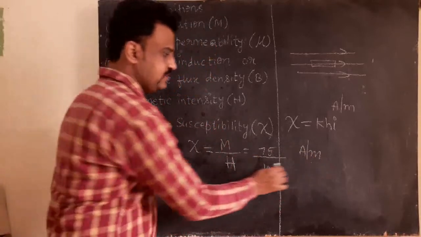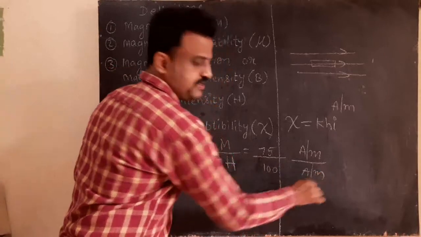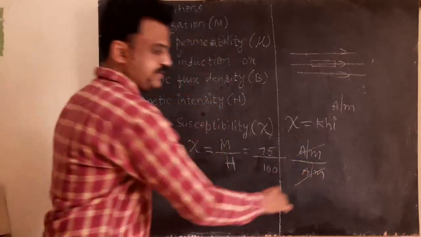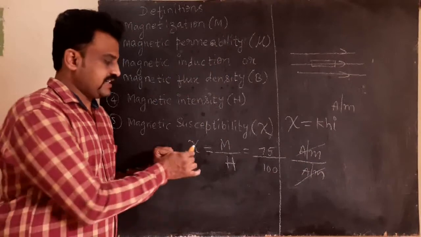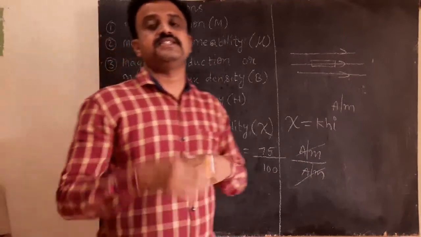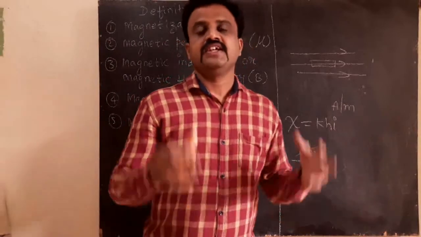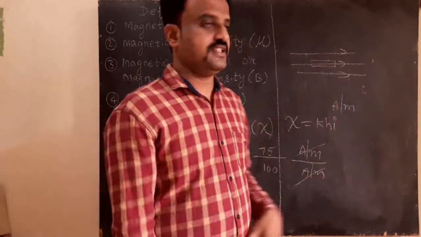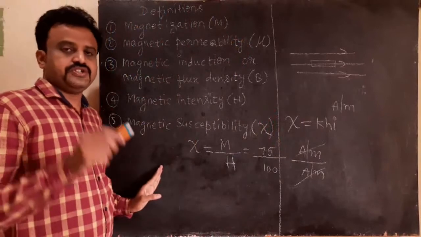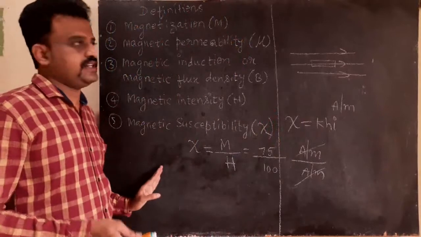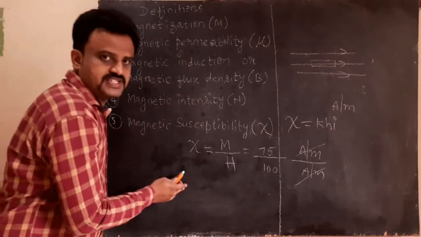Magnetic intensity unit is ampere per meter. Ampere per meter cancel each other. As a result, magnetic susceptibility is just a number. It doesn't have any unit. So these are the various definitions that you should have a clear understanding of.